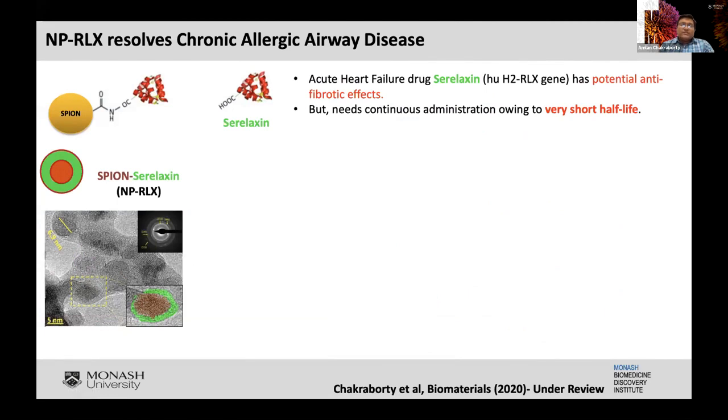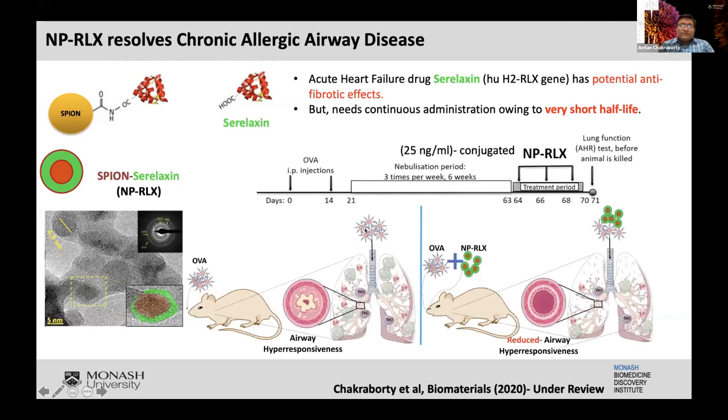So we conjugated it to biodegradable superparamagnetic iron oxide nanoparticles, and we put them into a model of ovalbumin-induced asthma. We sensitized mice with ovalbumin and then nebulized them 3 times a week for 6 weeks with ovalbumin, and then treated the mice with these serelaxin-conjugated nanoparticles as a therapy to see if there's regression in airway remodeling as well as the inflammation side of asthma.